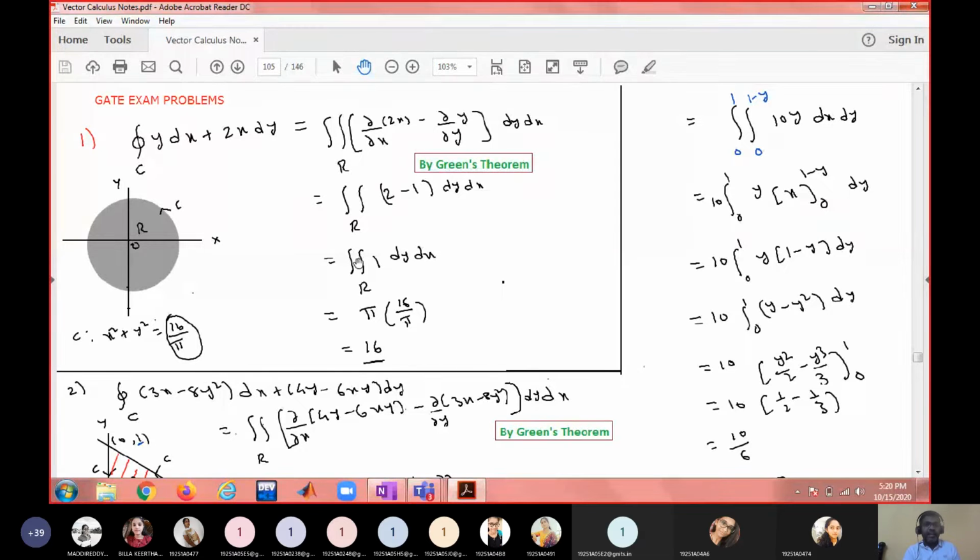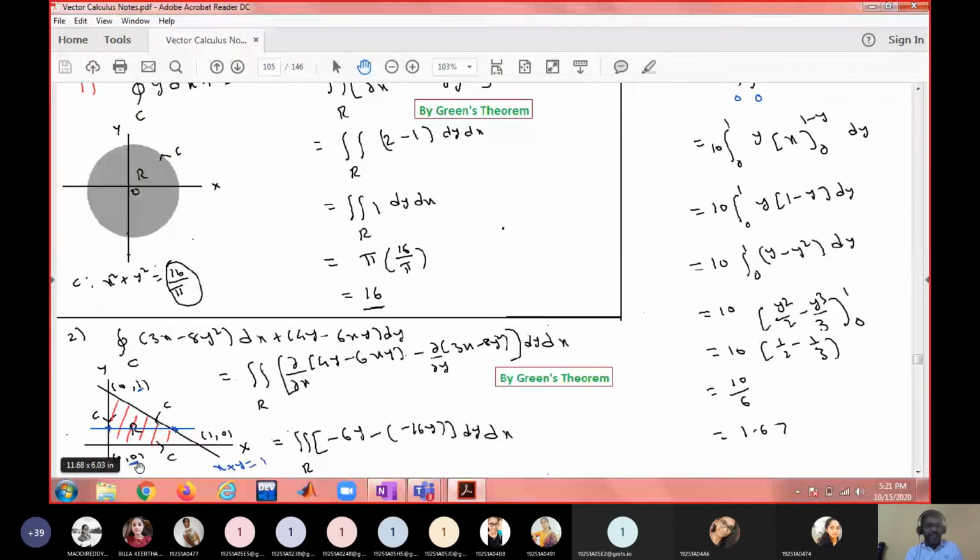So what is the double integral of 1 dy dx? You know from first semester, the double integral of 1 gives the area. So I don't need to evaluate the double integral through limits. I can directly find it because it is a regular circular region, and we know the formula. So simply apply the formula for the circular region, pi r square, pi into r square is 16 by pi. Pi gets cancelled, the answer is 16. Is that okay?